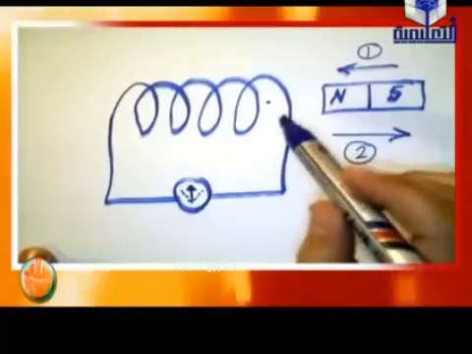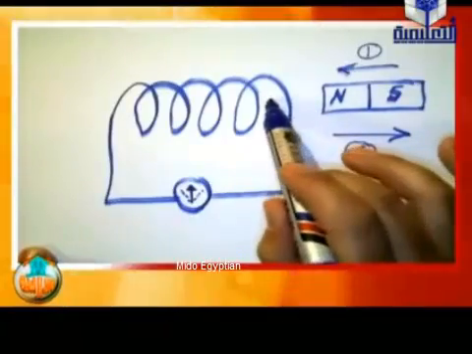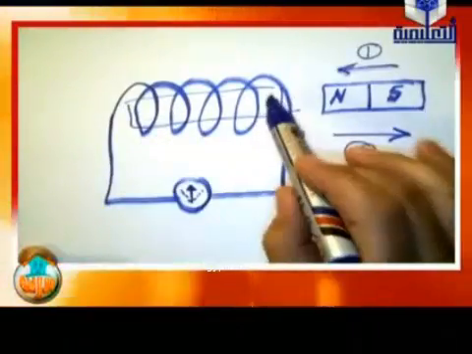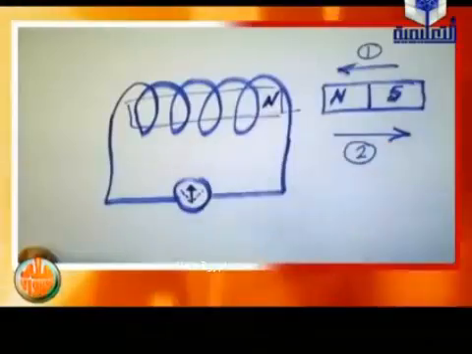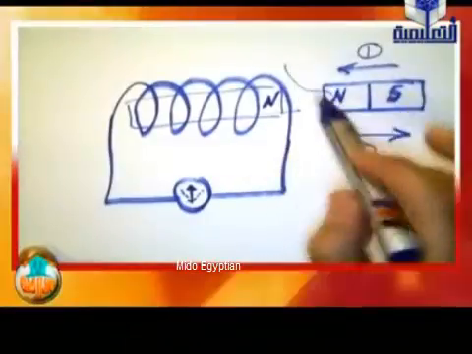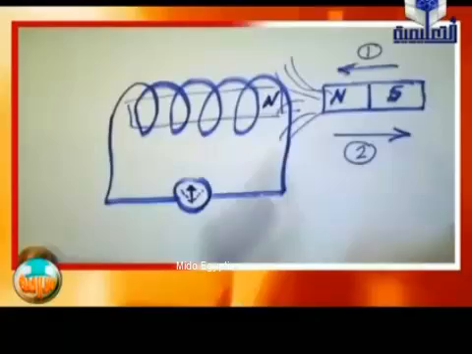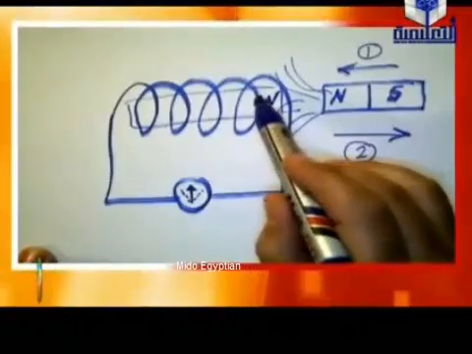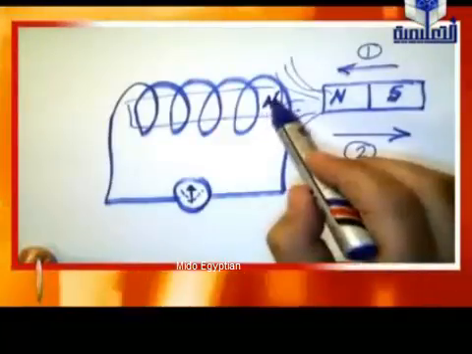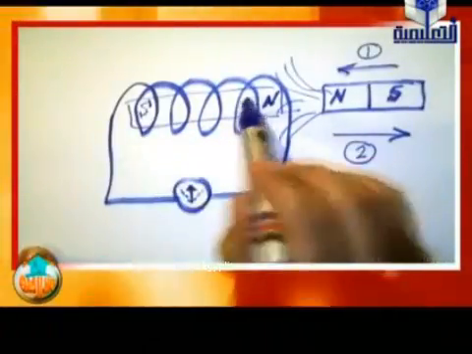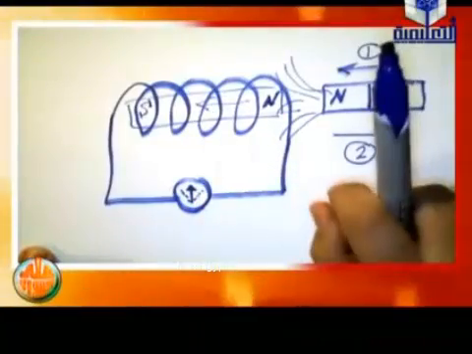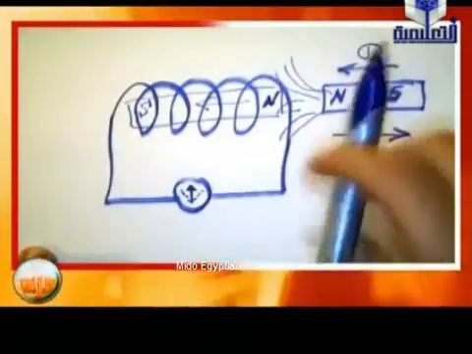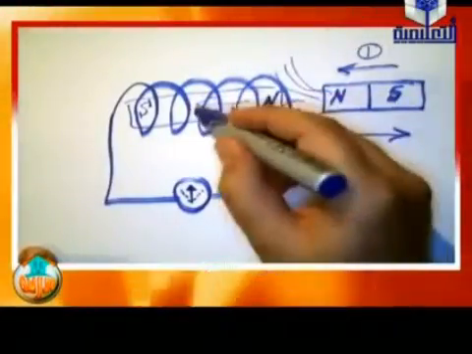The magnet's north pole is on this side, so there is a repulsion force, and if we apply Ampere's right hand rule, the current will move in this direction.